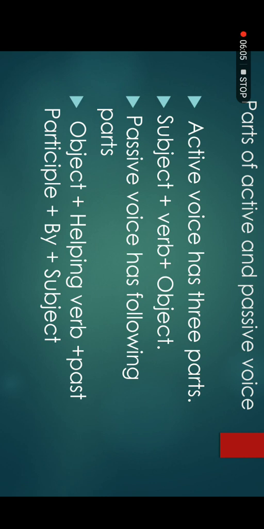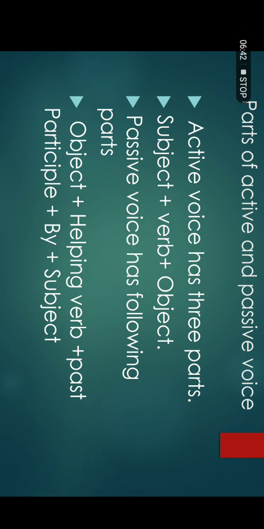In active sentence we have normally three parts: subject, verb, object. But in the passive voice we will find that object has the main importance. Then there will be a helping verb, that can be is, are, am, was, were, will, shall, may, might, can, could, etc. And the main identification of passive voice sentence is the third form of verb, that is also called the past participle form.